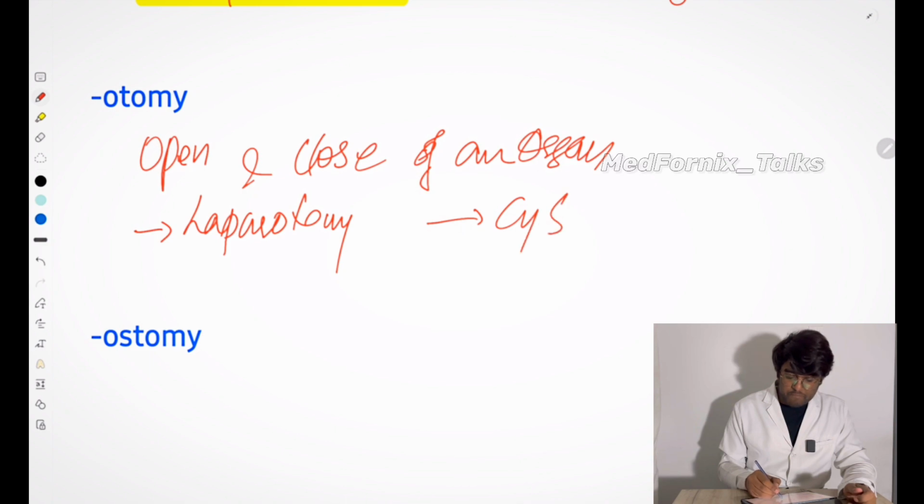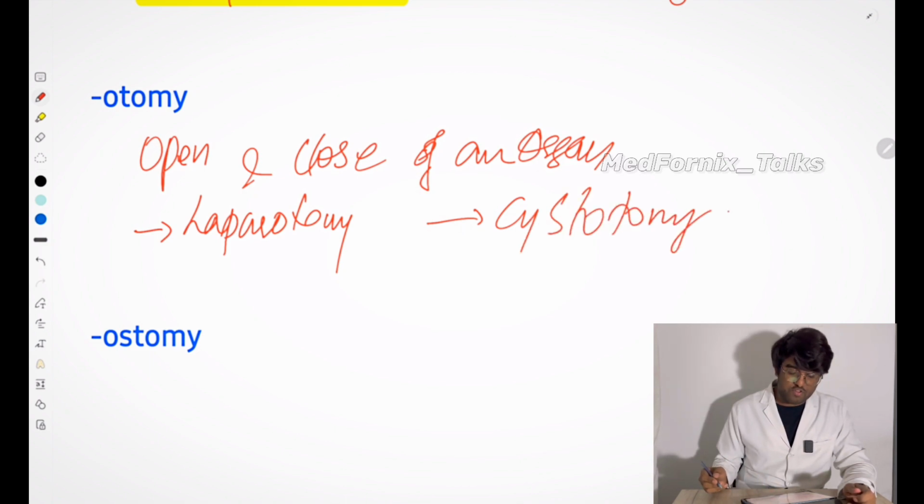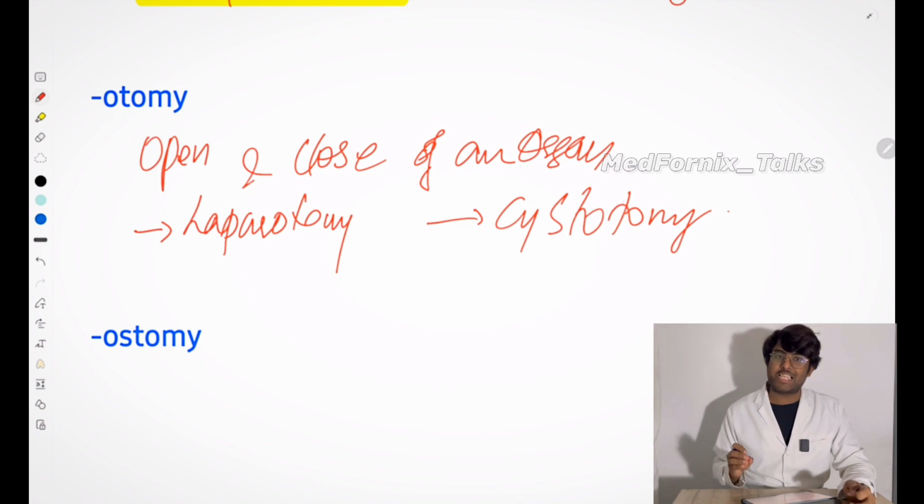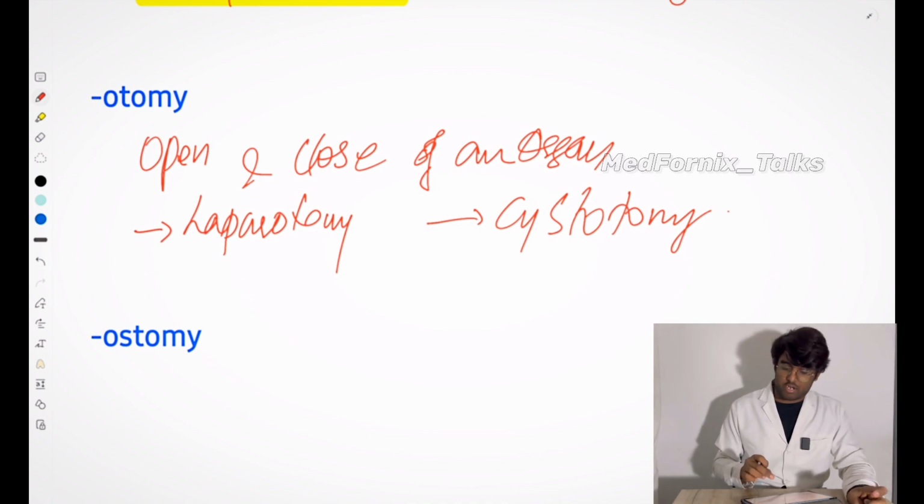The next one is cystotomy. Cystotomy is also where you are opening the cyst. You will study about that according to the urinary system, the genital organs and so on.